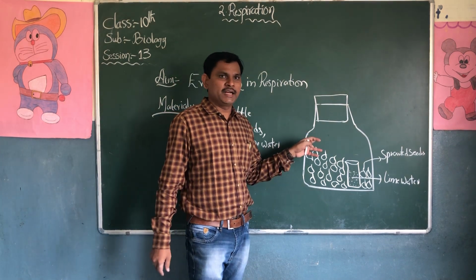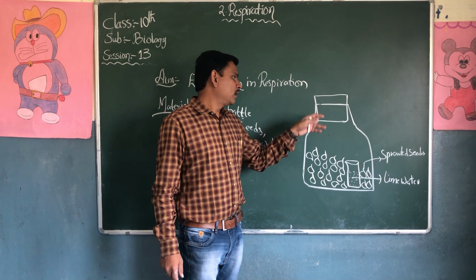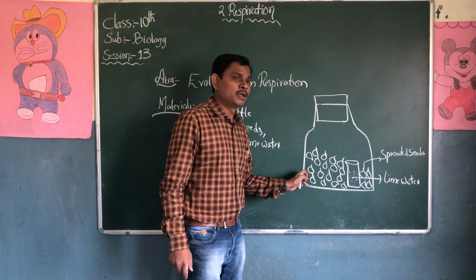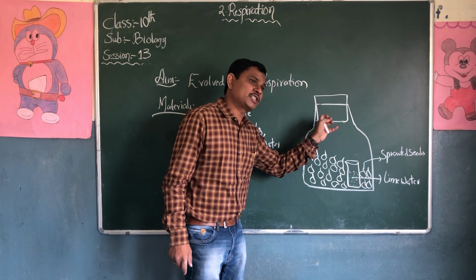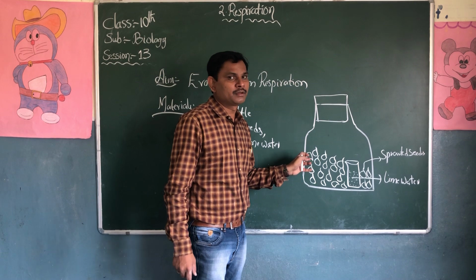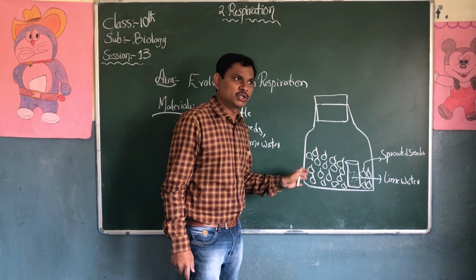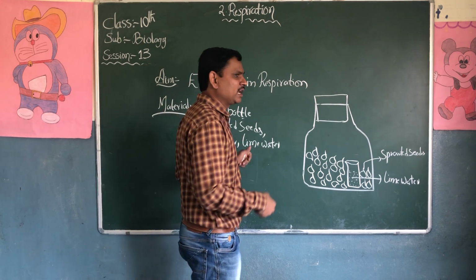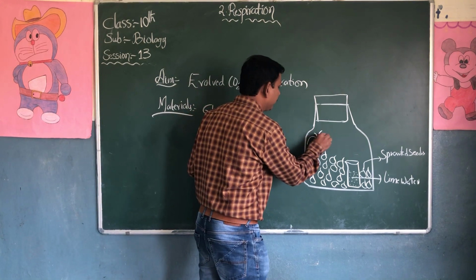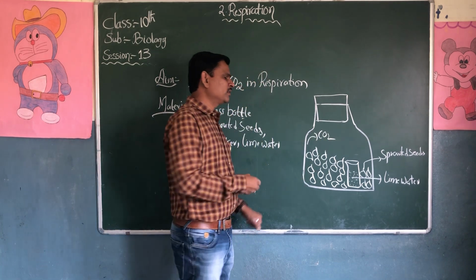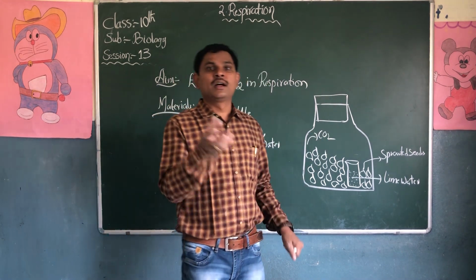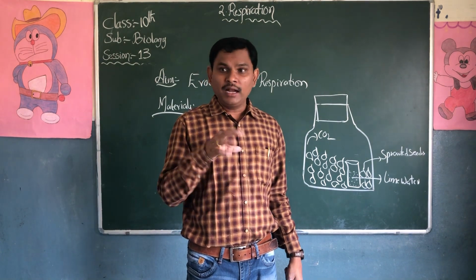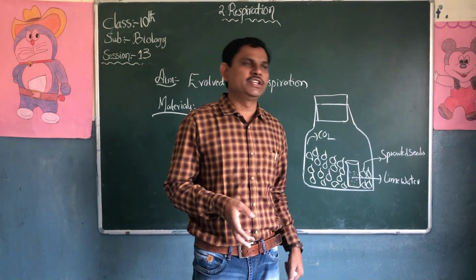After a few hours, the oxygen concentration starts decreasing because they are respiring. In the respiration process, oxygen is utilized, and carbon dioxide, water and energy in the form of heat are released.